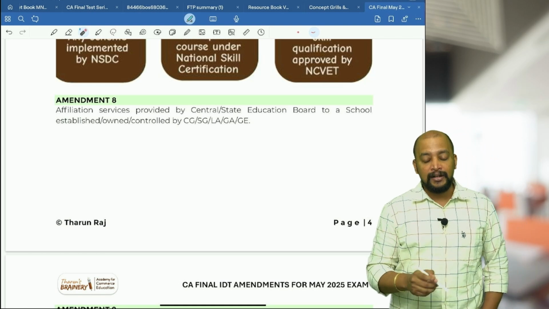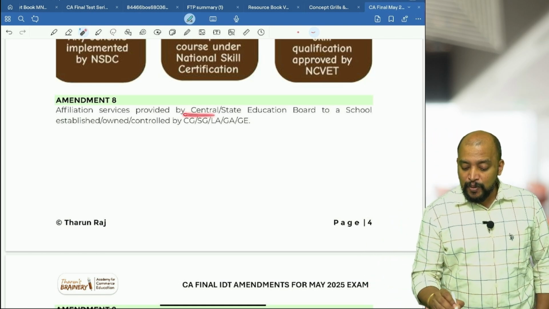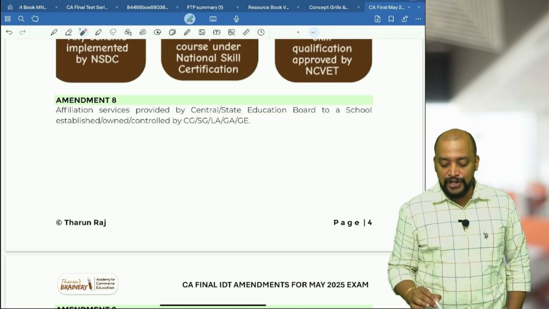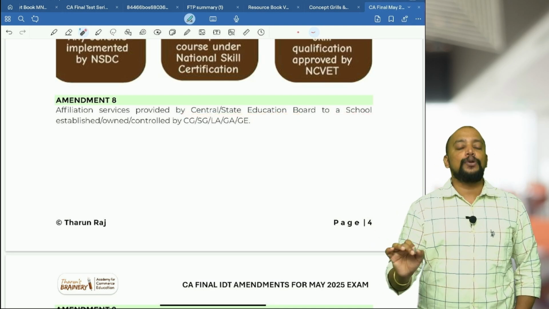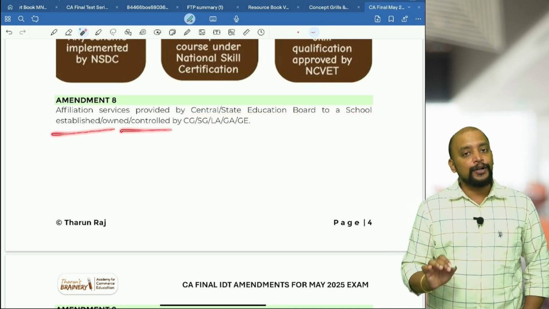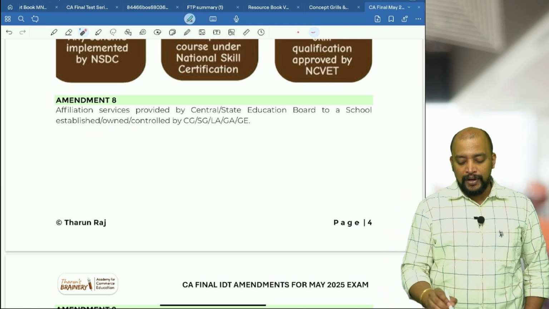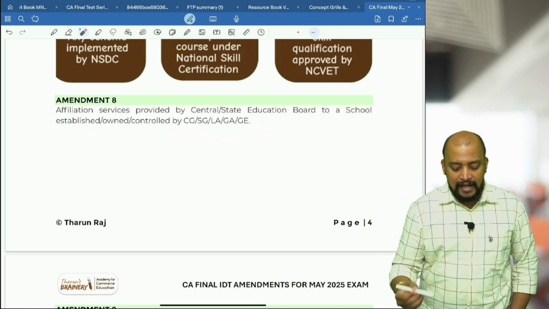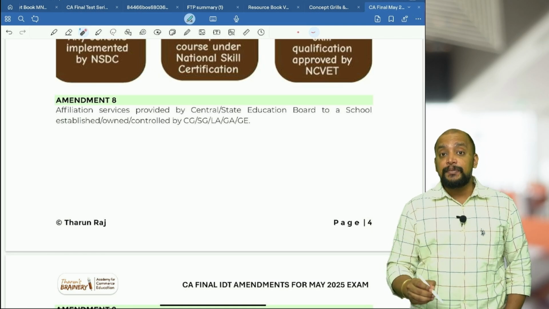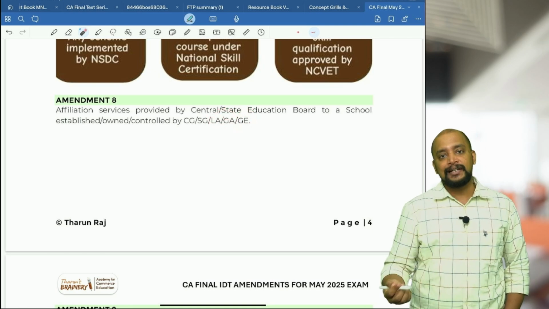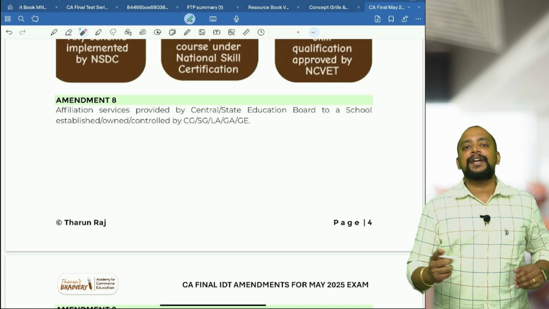That is not exempted. Whereas affiliation service provided by CBSE or a state education board to a school, only to a school, established or owned or controlled, either they can own or establish or control. Okay, either central government, state government, local authority, government authority, or government entity. So what is the difference between government authority and entity?